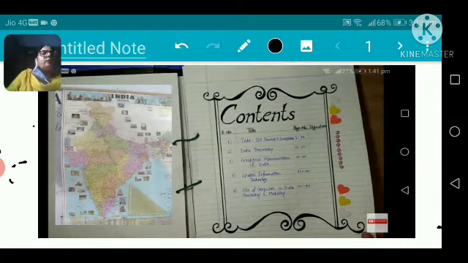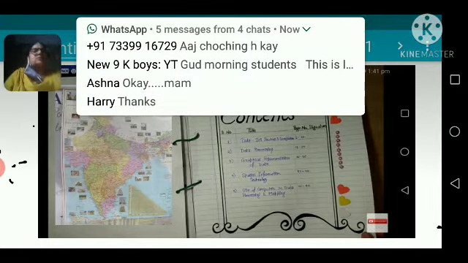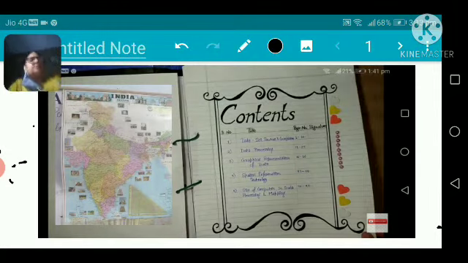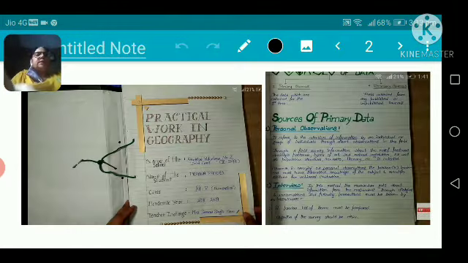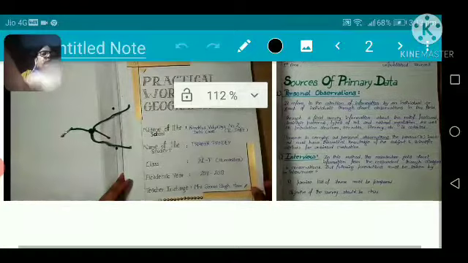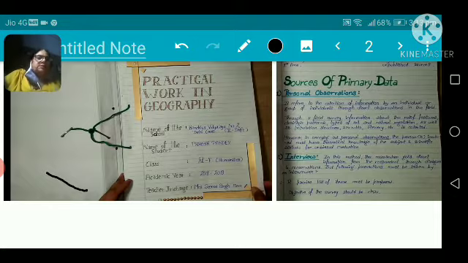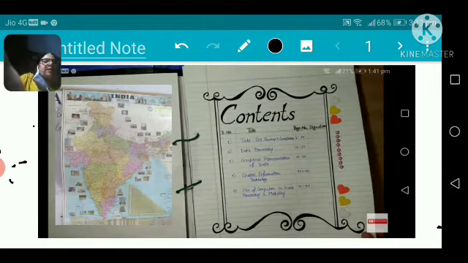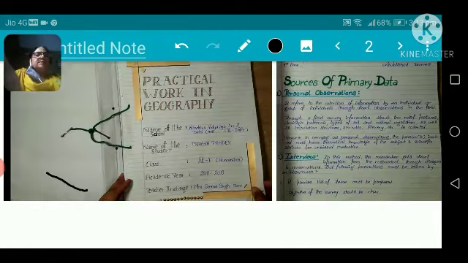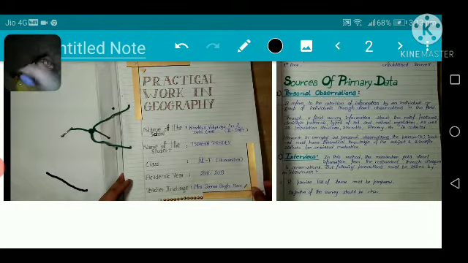Okay. First page is like that. You have to see the content, like earlier in your previous classes also, you are doing this. And second page, that practical work geography, you have to write your name, class, school name, your teacher's name, teacher in charge, right? And the previous one is the index page having the content, different page numbers, serial numbers, chapter wise. And then the second page like that. Then there would be the questions. I'll teach you there in detail also, how to do it.